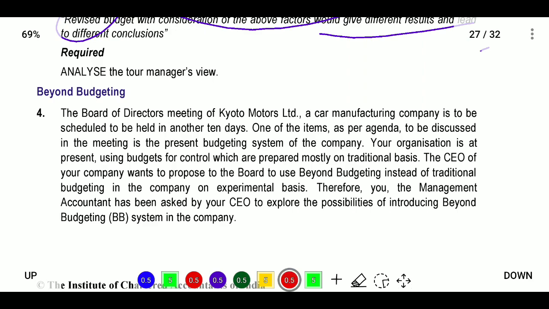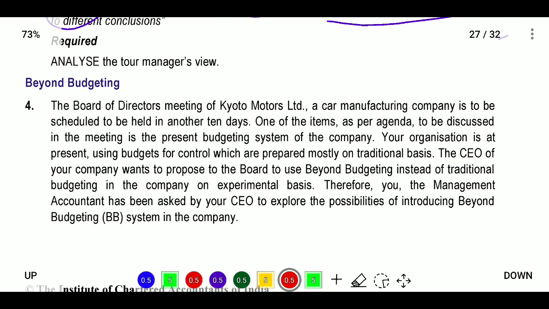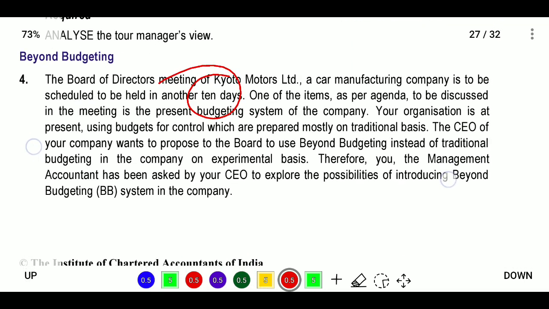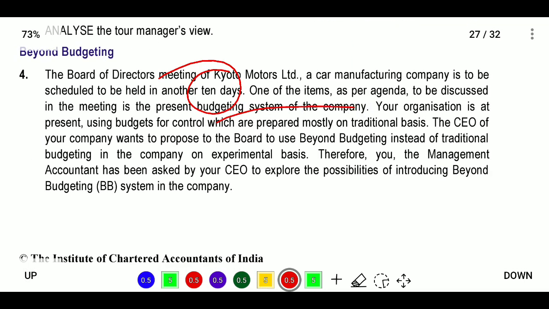In question number 4, what have they provided? The board of directors meeting of Kyoto Motors Limited, a car manufacturing company, is scheduled to be held in another 10 days, on the items as per the agenda to be discussed in the meeting, in the present budgeting system of the company. So it is the budgeting system.